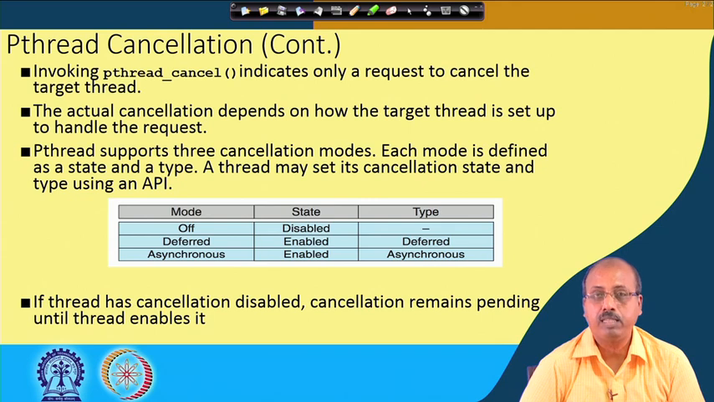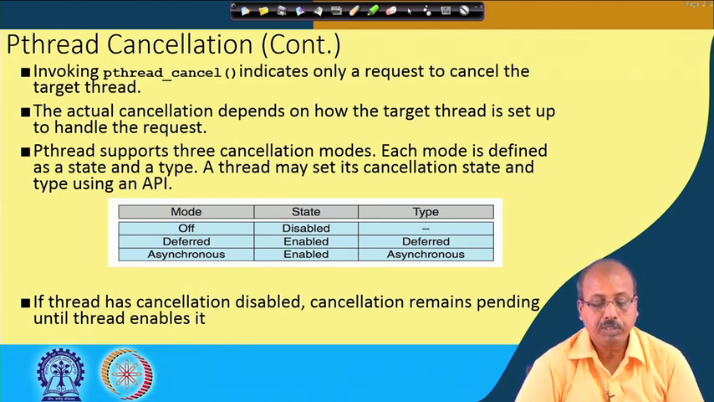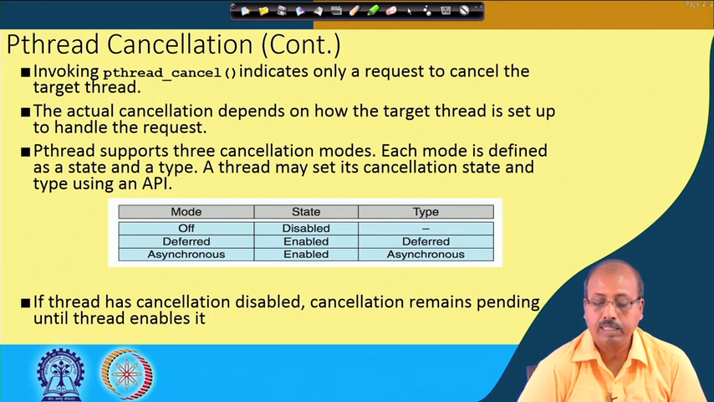So, if the state is disabled, then the thread cannot be cancelled. If the thread is enabled, then the thread will be terminated immediately. So, that is the asynchronous mode of cancellation. So, pthread supports 3 cancellation modes, and each mode is defined as a state and a type. A thread may set its cancellation state and type using an API.